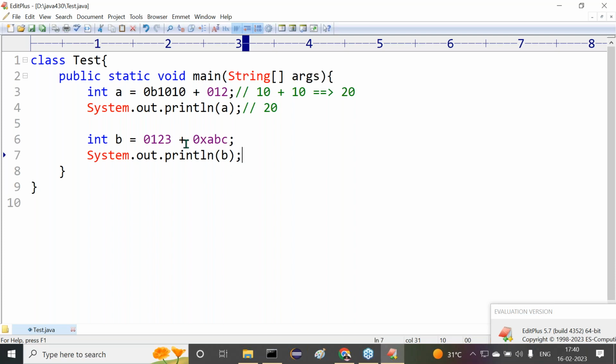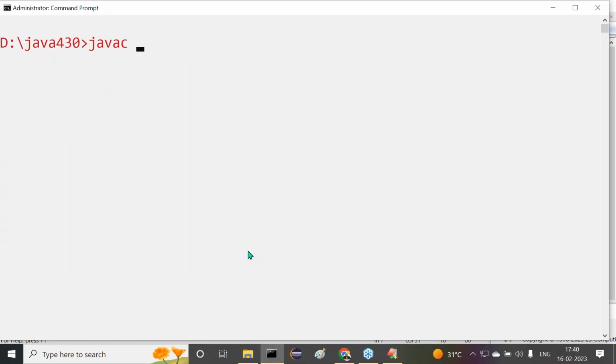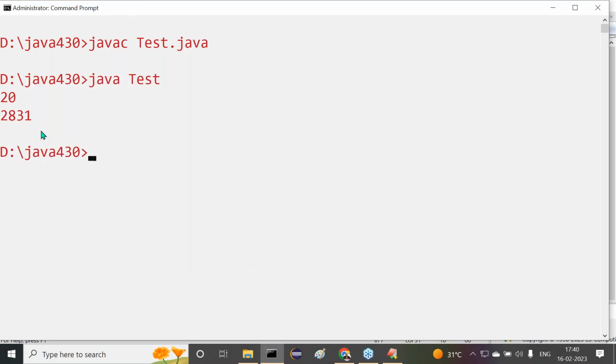So this is another one here. Any type of operation we are able to perform directly. Now here we can do javac Tester.java, compiled successfully, java Tester. Here we are getting some value. Observe carefully now. Right, sir.